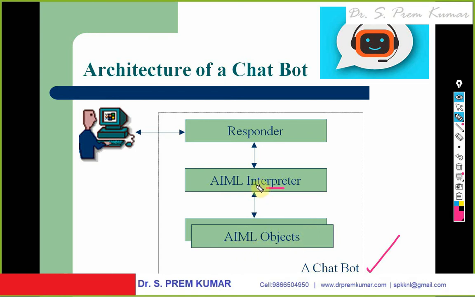If my question is on product 1, it invokes AIML object 1. If my question is on product 2, whatever the product 2 may be, it invokes AIML object 2. If my question is on product 3, it invokes AIML object 3.